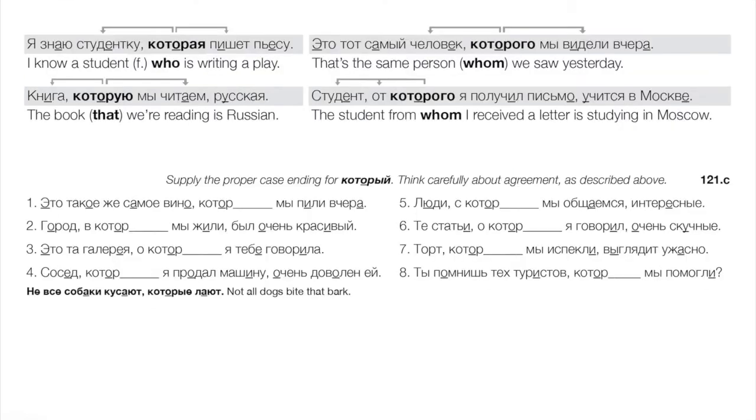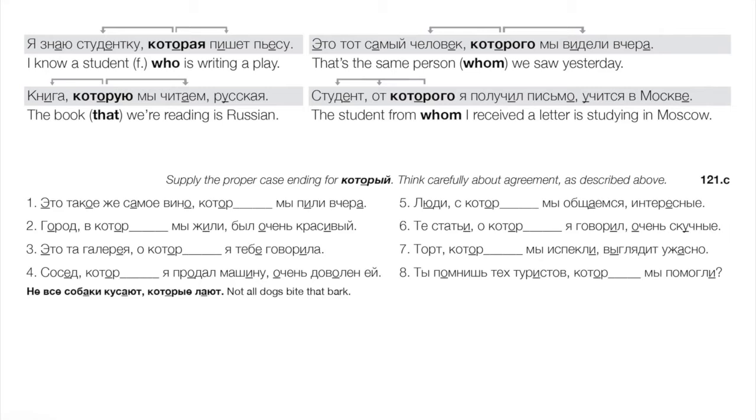Okay, one more bit of review. I think this goes back to the end of chapter 2, back in book 1, right? Who and which clauses with который. Okay, this is, let's think for a moment. Который, first of all, meaning who or which, is an adjective. We can see that just by looking at it. So we know already we're going to have to change the ending depending on how it's used in the sentence.